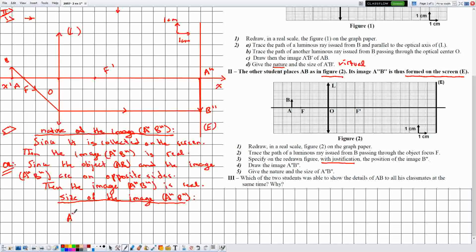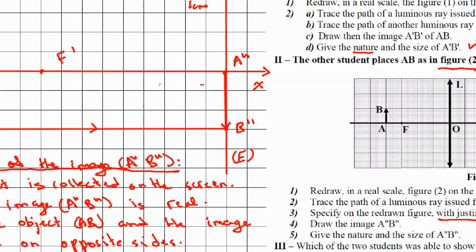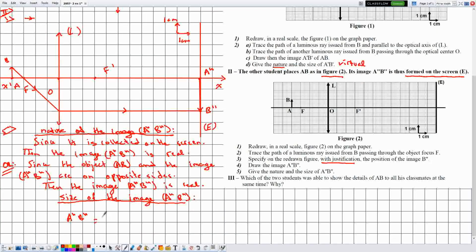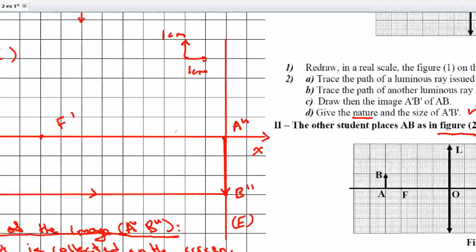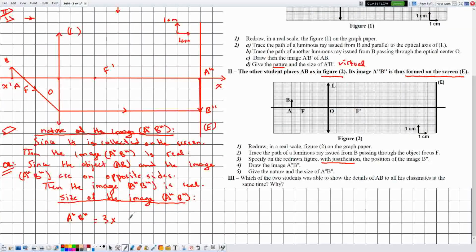Now A double prime B double prime consists of 1, 2, 3, 3 divisions, and we multiply by the scale along which we have counted the number of divisions, which is the scale along the y-axis, and this will give me 3 centimeters. Therefore A double prime B double prime is equal to 3 centimeters. Now finally, the conclusion.